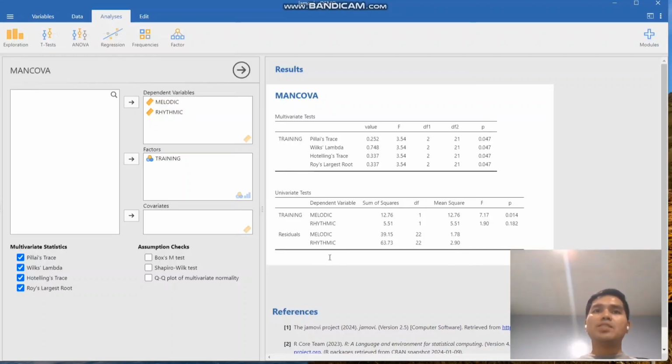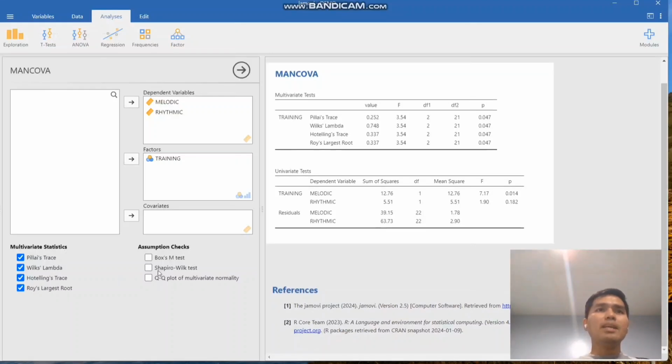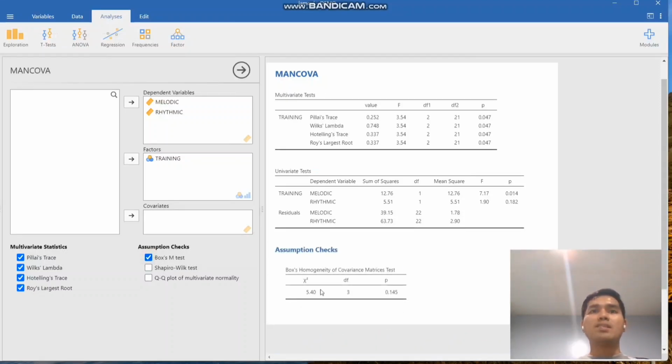Okay, so we have here the result. But before that, there are also other things that we can see in our display. There are assumption checks like the Box's M test. Okay, if we click that one, this is its result. By the way, the Box's M test helps us test the homogeneity of covariance matrices. This is the result of the test for homogeneity of covariance.